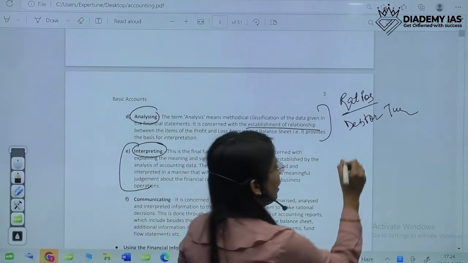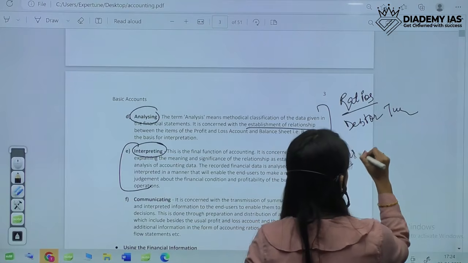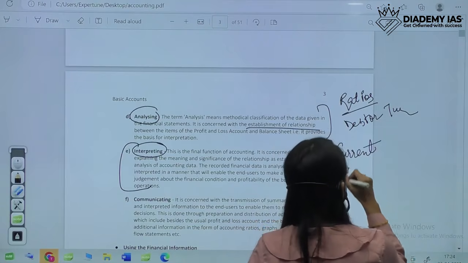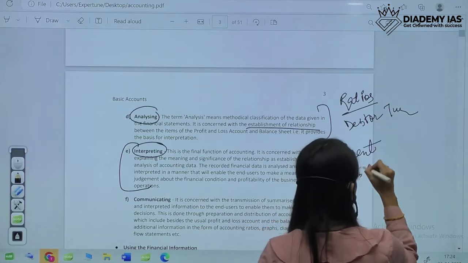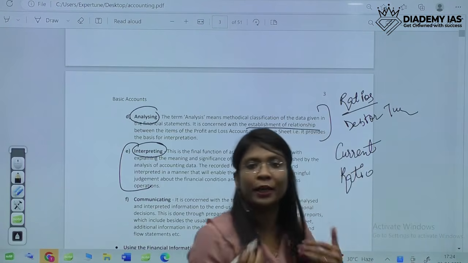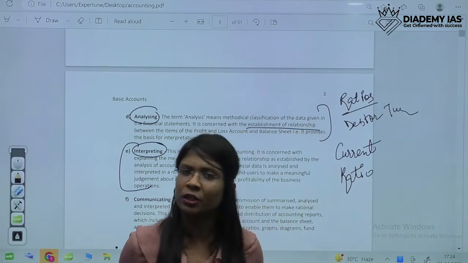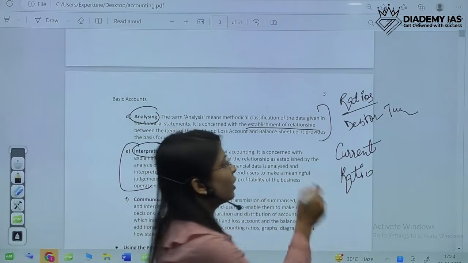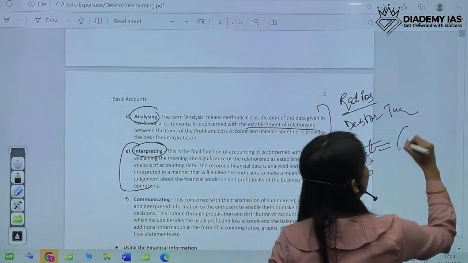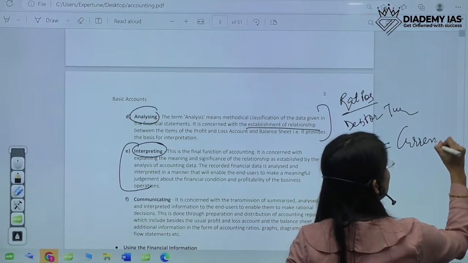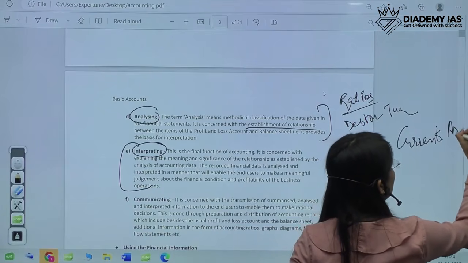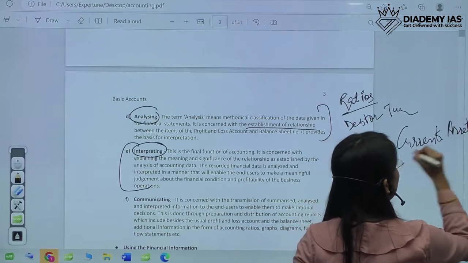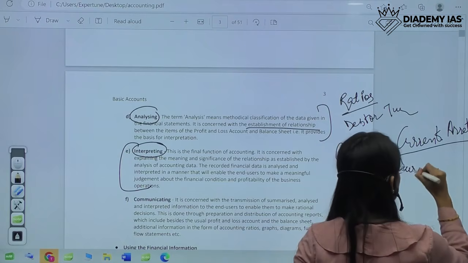For example, if we go to current ratio, I know you might not know these words. These words may sound very, very unfamiliar to you. I'm just trying to explain to you what analyzing and interpretation are. Just remember that there is something like current ratio. Current ratio is equal to current assets divided by current liabilities.